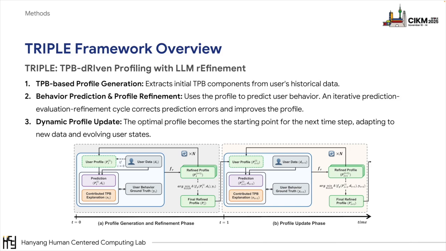Triple stands for TPB-driven profiling with LLM refinement. It works in three main steps. First, TPB-based profile generation. We extract the initial TPB components from the user's historical data to create a profile. Second, behavior prediction and profile refinement. Next, we use this profile to predict the user's behavior. We then compare our prediction with the actual behavior. If there's an error, we use it to refine and improve the profile. This is an iterative cycle.